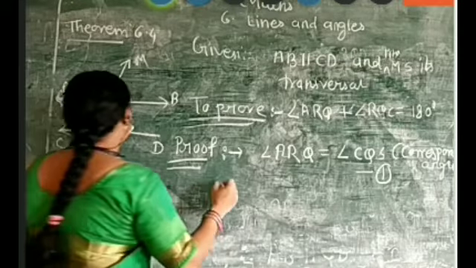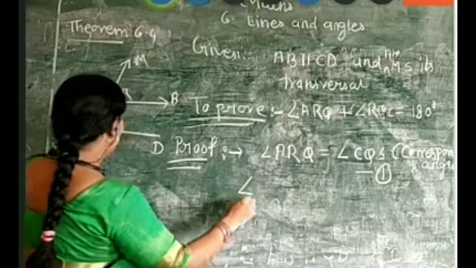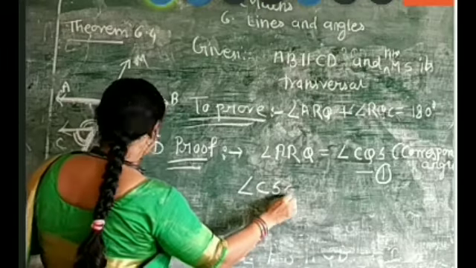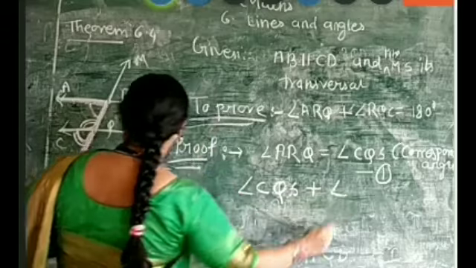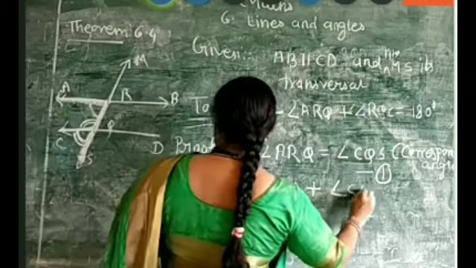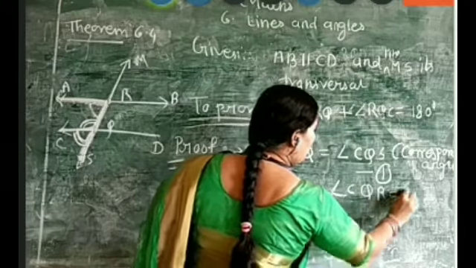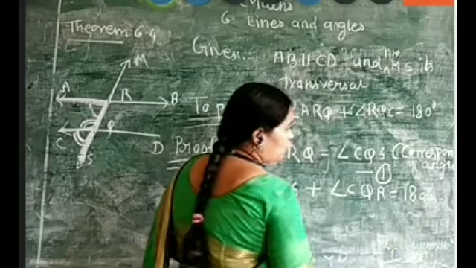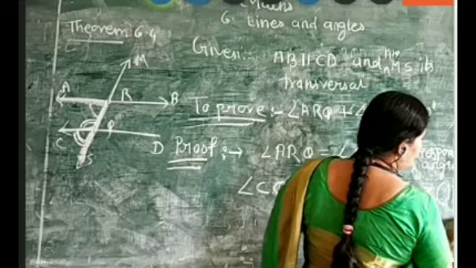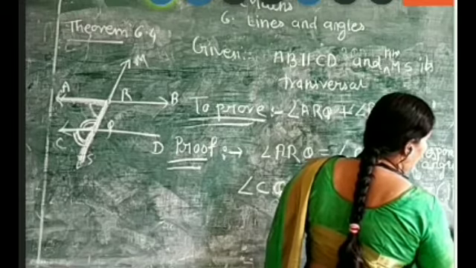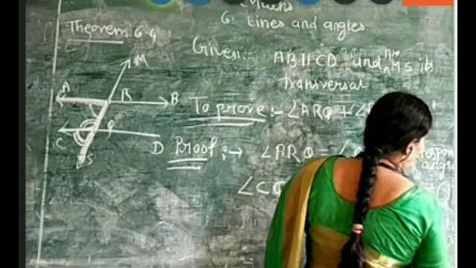So their sum is equal to 180 degrees. So right here, angle CQS plus angle CQR equals 180 degrees. Why? Linear pair angle or straight angle, you can write whatever. So linear pair angle. Give it equation 2.